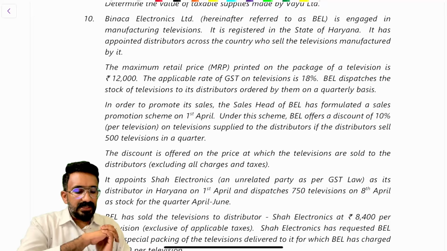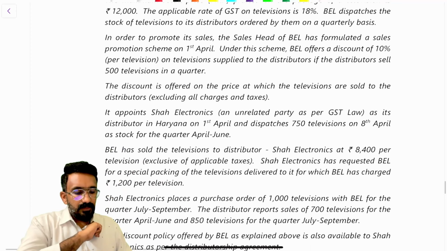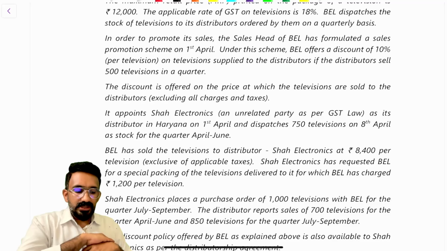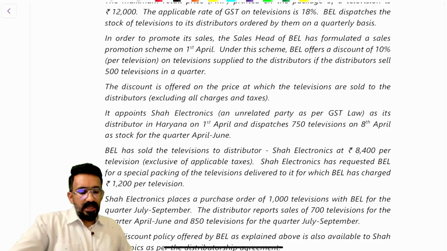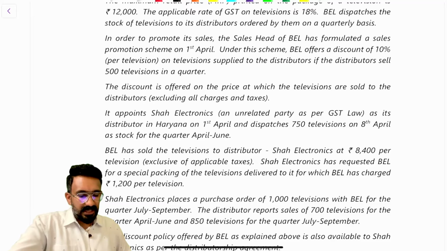In order to promote its sales, the sales head of BEL has formulated a sales promotion scheme on 1st April. Under the scheme, BEL offers a discount of 10% on television supplied to the distributor if the distributor sells 500 televisions in a quarter. The discount is offered on the price at which the televisions are sold to the distributors, excluding all charges and taxes. It appoints Shah Electronics, an unrelated party as per GST law, as its distributor in Haryana on 1st April, and dispatches 750 televisions on 8th April as stock for the quarter April to June.